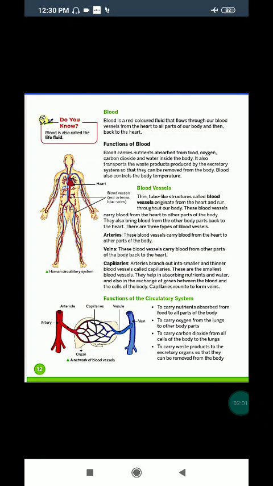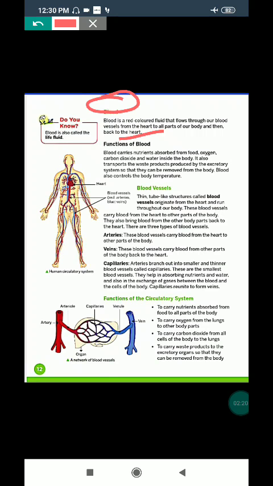Now we will move to the second point, that is blood. So what is blood? Blood is a red colored fluid that flows through our blood vessels from the heart to all parts of the body and then back to the heart.